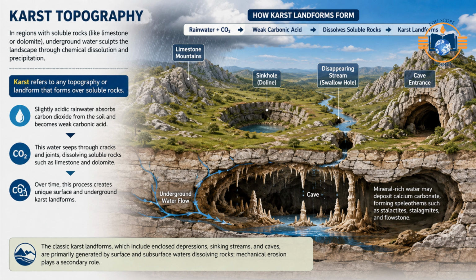Groundwater. Karst topography. In regions with soluble rocks, like limestone or dolomite, underground water sculpts the landscape through chemical solution and precipitation. Karst refers to any topography or landform that forms over soluble rocks. The classic karst landforms, which include enclosed depressions, sinking streams, and caves, are primarily generated by surface and subsurface waters dissolving rocks. Mechanical erosion plays a secondary role.